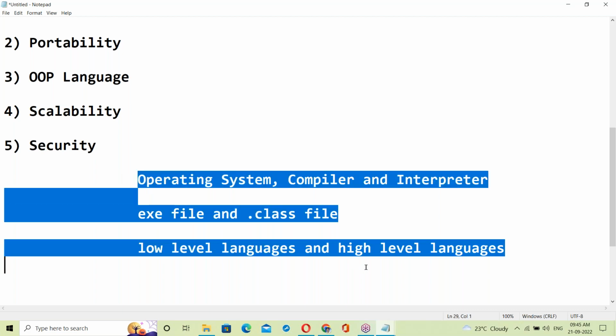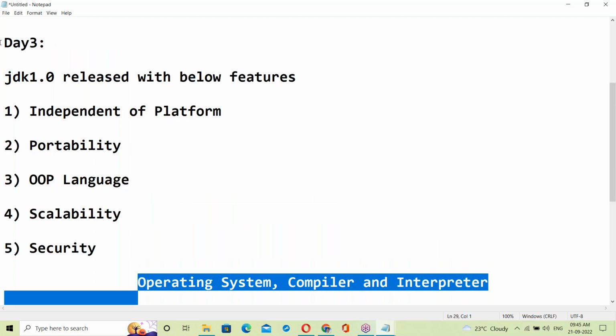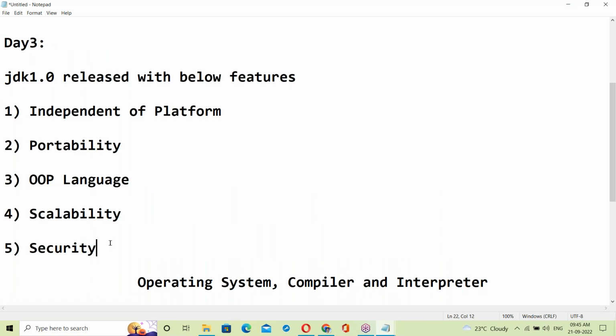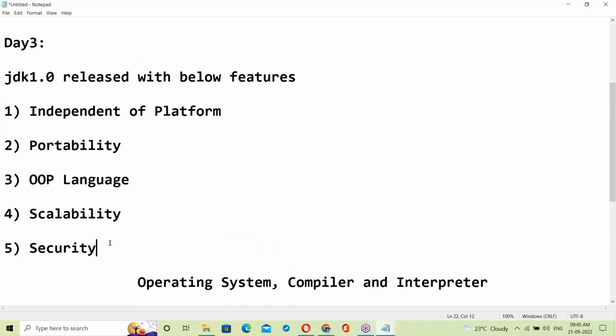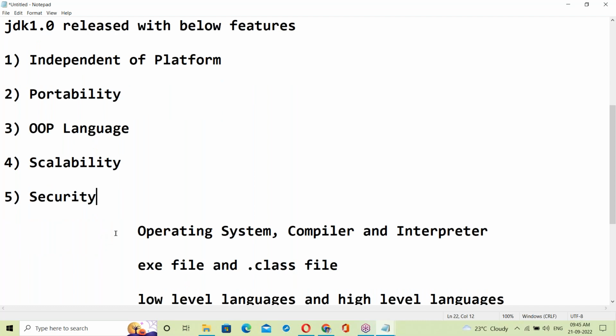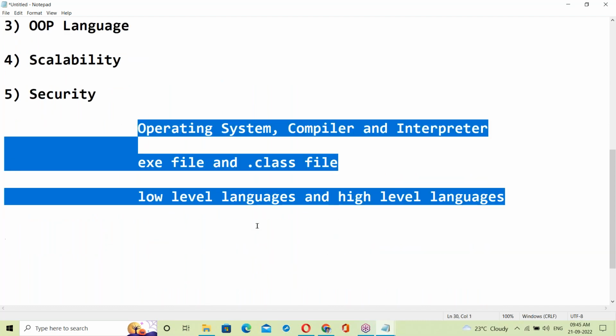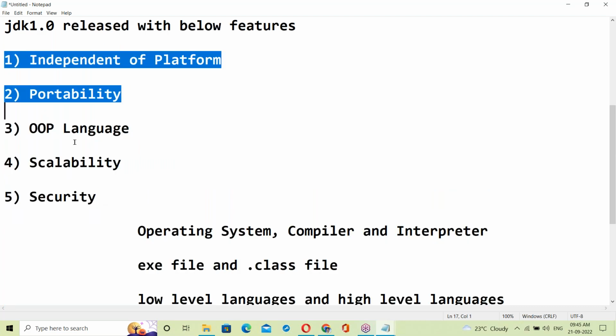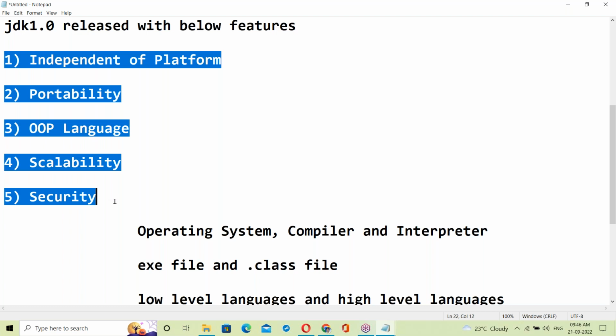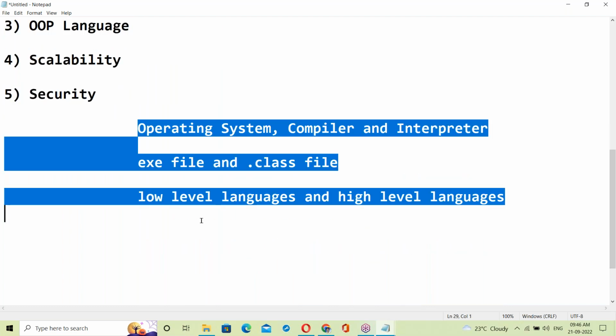Once these basics are cleared, it is easy to understand these features. Particularly for those from a non-IT background, basics are important. Directly, you may not understand these features, so let us clear these basics.